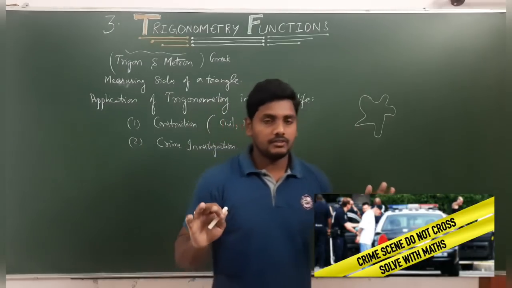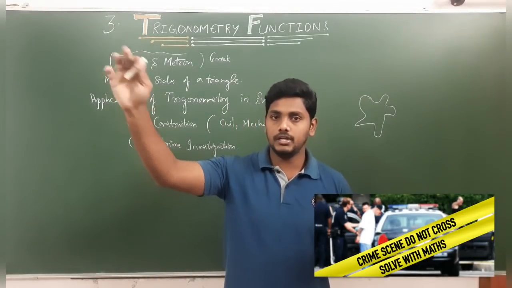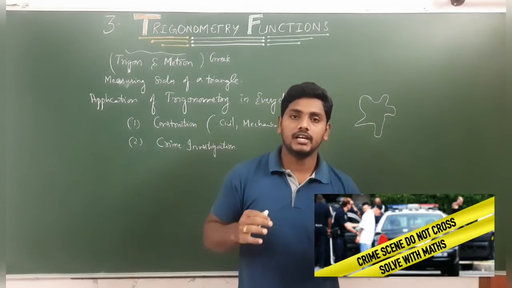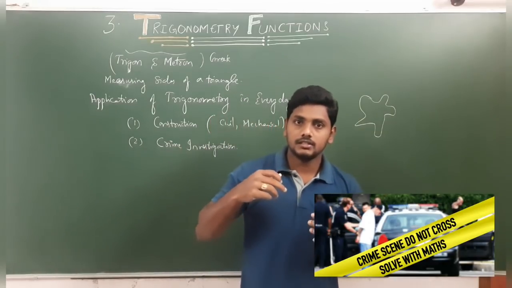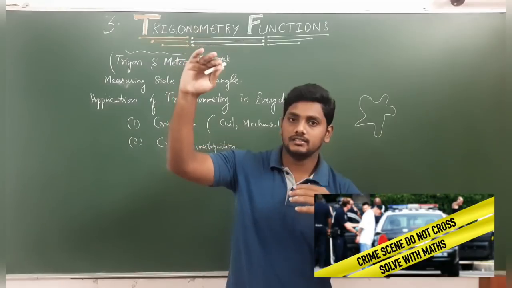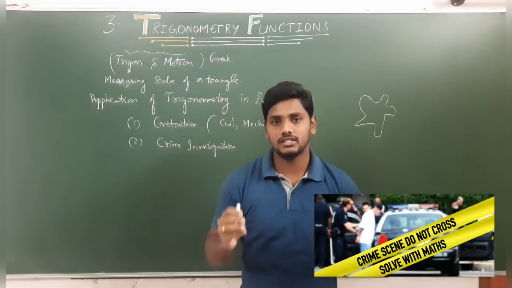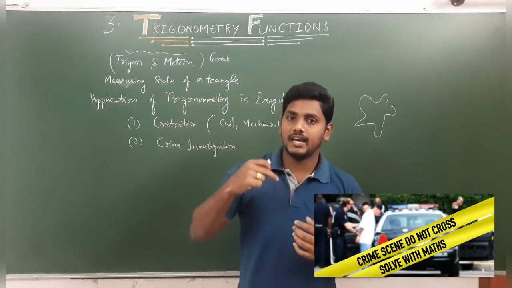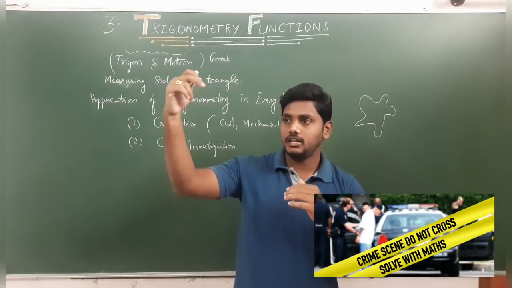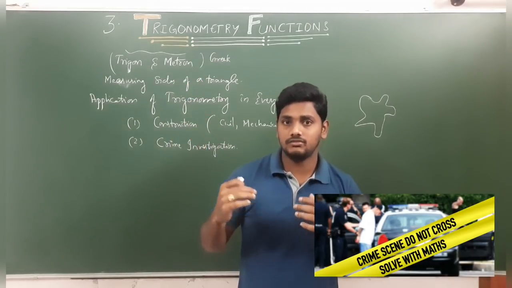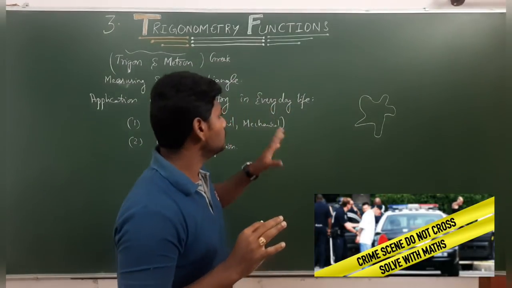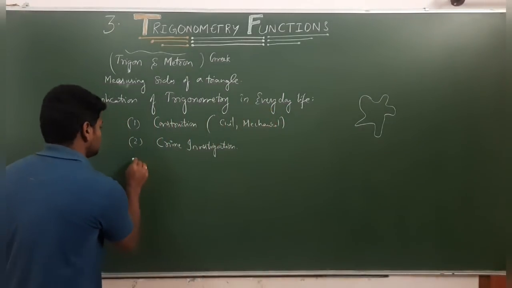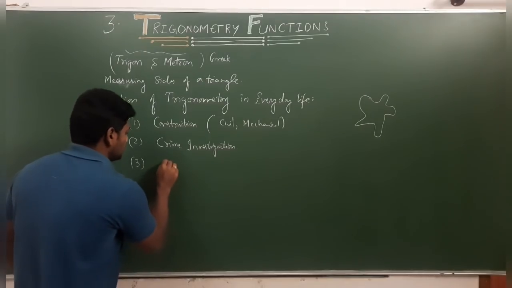For example, the person is standing like this, suddenly a bullet hits here, and the bullet went down. That means the shooter hit from a height, and they observe which side the shooter is standing, north or west, opposite to the apartments. They observe the angle, whether it hit at 90 degrees or 75 degrees or 60 degrees from that height. So they investigate and find who the murderer is and from where he shot. So trigonometry is used in crime investigation, and also in marine engineering.